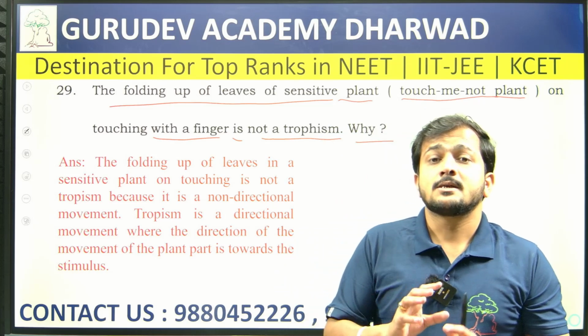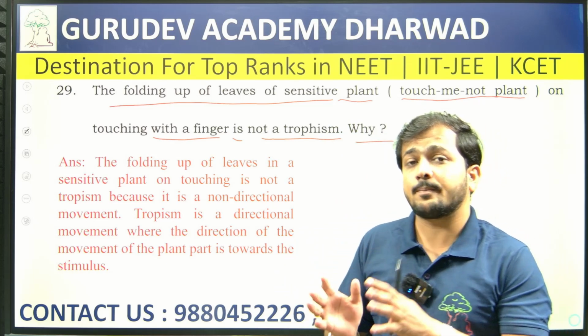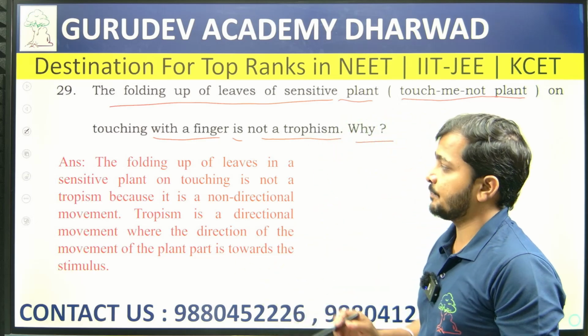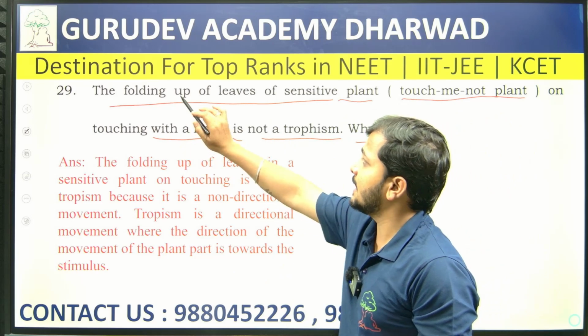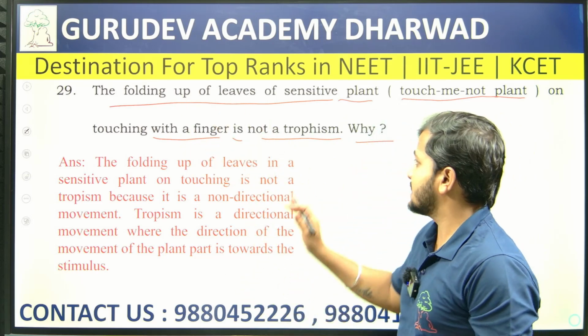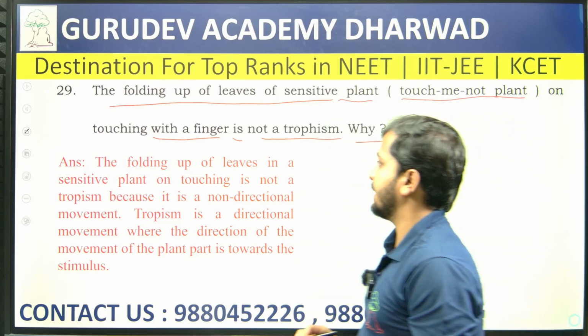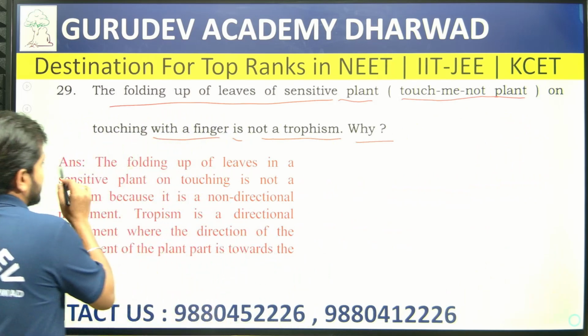And on such a stimulus basis, how the plant behaves, that itself we call tropism. But here, the folding of this leaf is not tropism. We have to explain why it is so. Consider what the answer says.